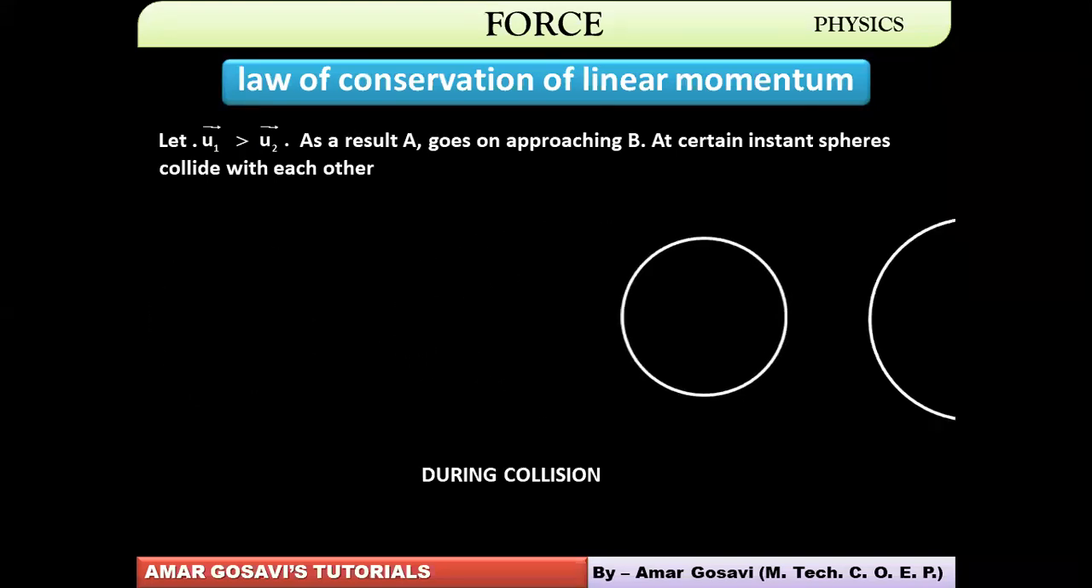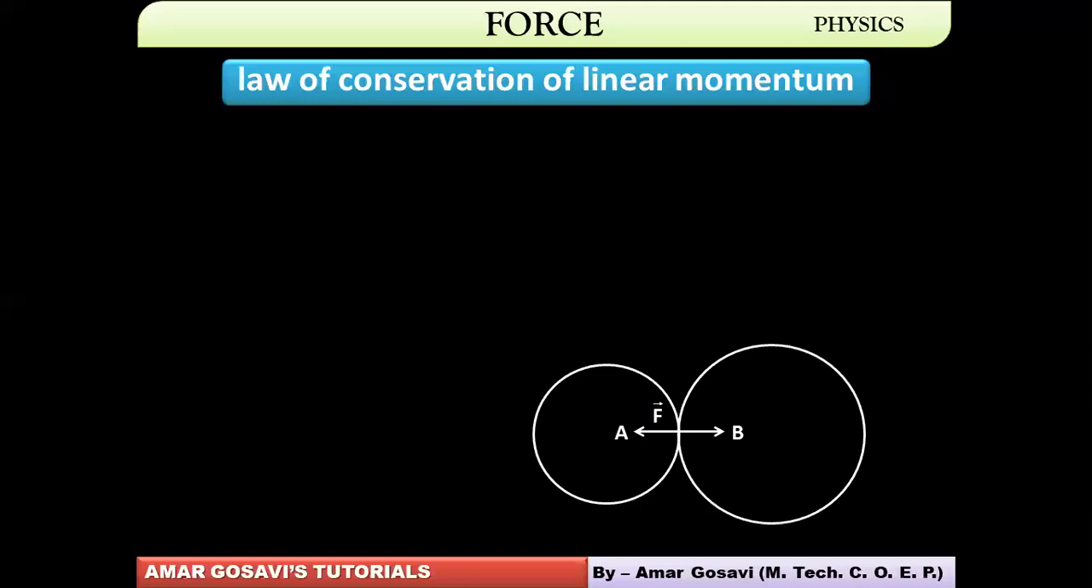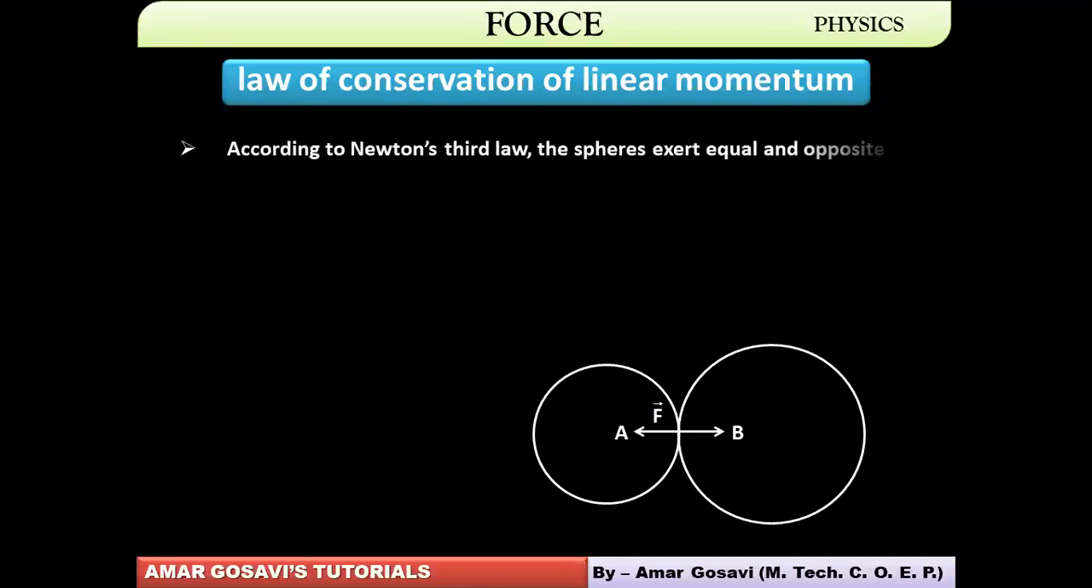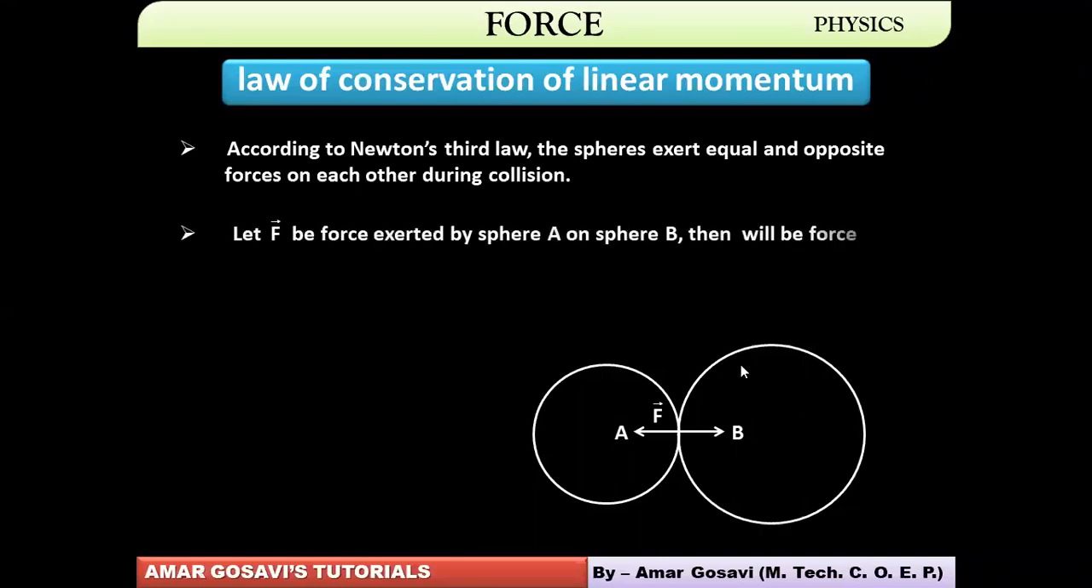Yeah, so this is the picture during collision. Say for example, what's happening during collision. As per Newton's third law, sphere A will exert force on B, that is F. And what sphere B is supposed to do? It is supposed to exert equal and opposite force on A. So obviously, from A to B, if it is F, from B to A, the magnitude will remain same, but the direction will be opposite. So it would be minus F. So this is what will happen during collision.